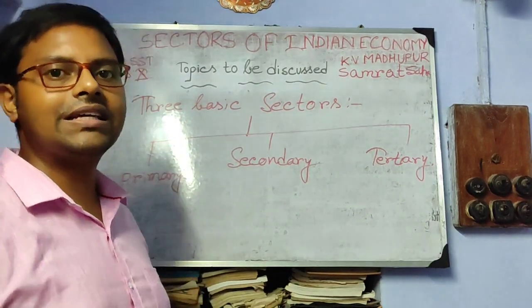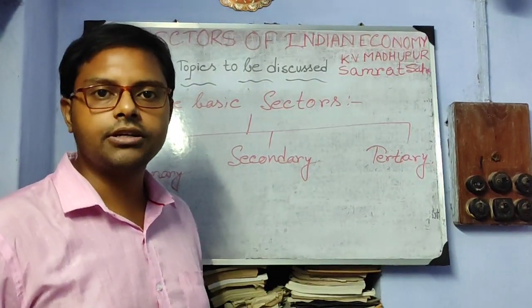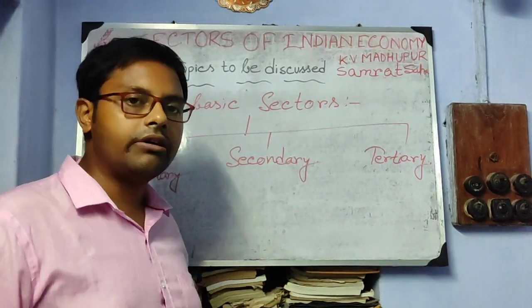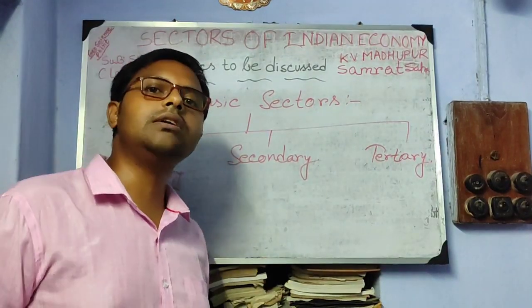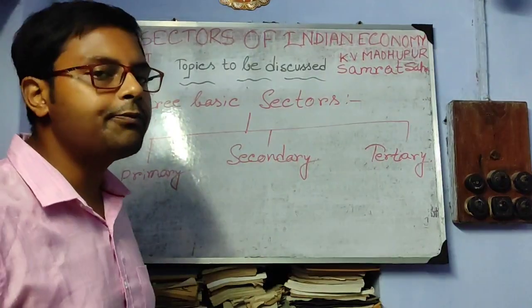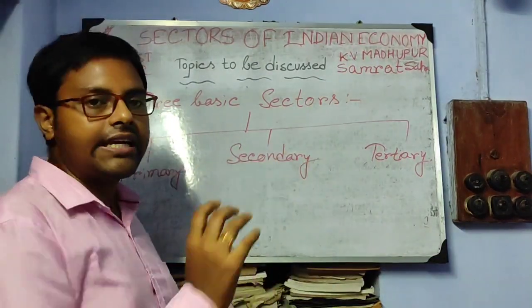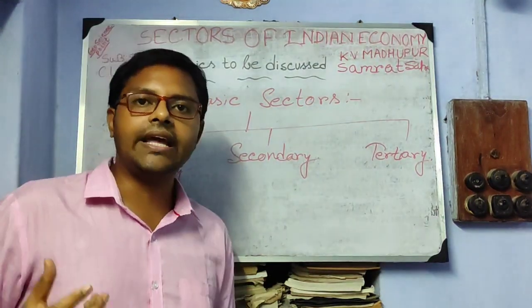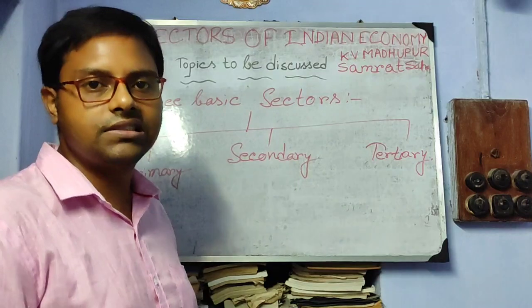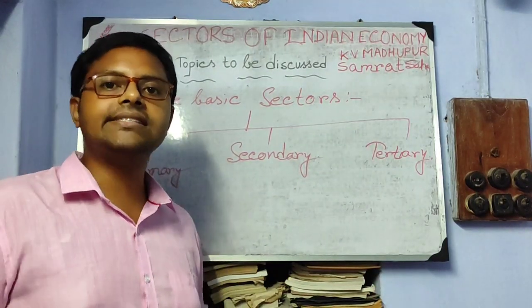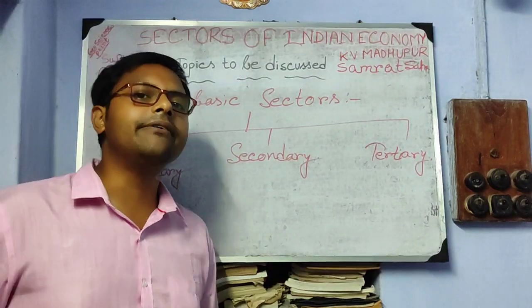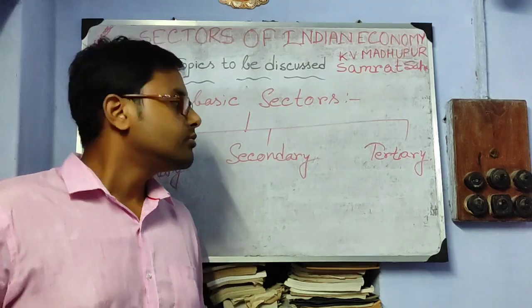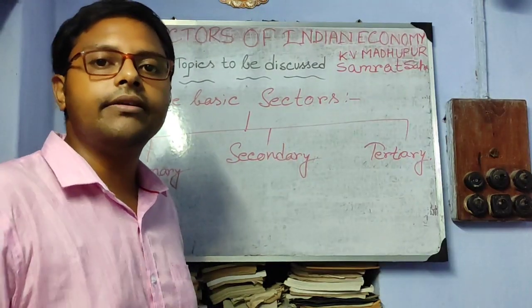We have already discussed the 6 basic points which cover the chapter. Now we are starting discussion on it. If we cover the 6 basic points, then we shall cover this chapter easily. So let's start with point 1 and point 2, the basic 3 economic activities and their comparison. So what is economic activity? Any activity which includes economical assistance or economical matters is an economic activity. There are basically 5 types of economic activities: primary, secondary, tertiary, quaternary and quinary. But in this chapter we shall discuss only 3 economic activities.